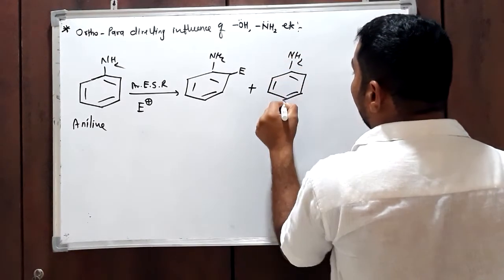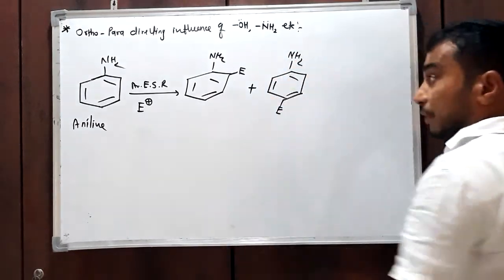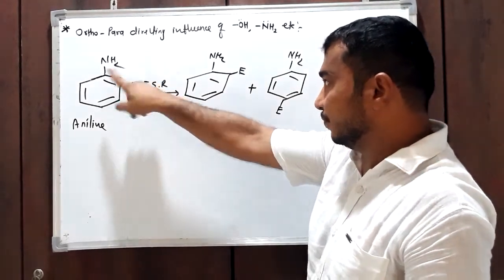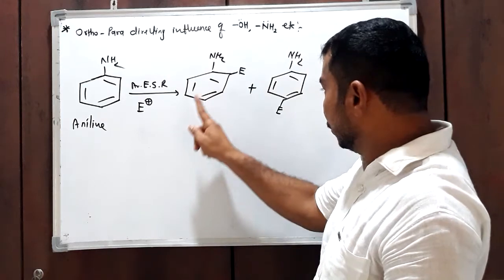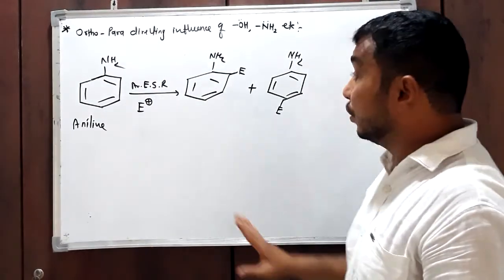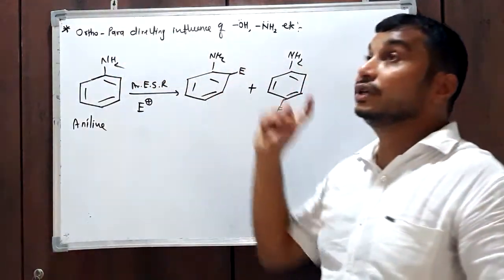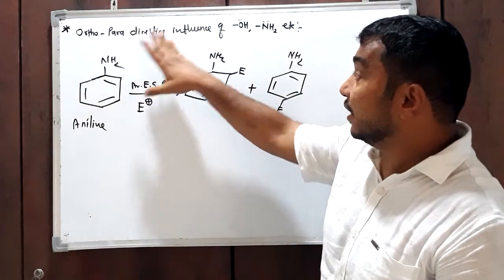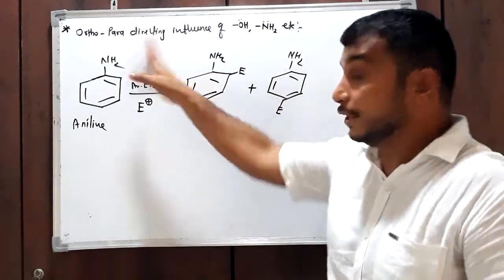This E plus never attaches at the meta position. It only replaces hydrogen from the ortho and para positions, because the NH2 group is an ortho-para-directing group. This is called the ortho-para-directing influence of the NH2 group.